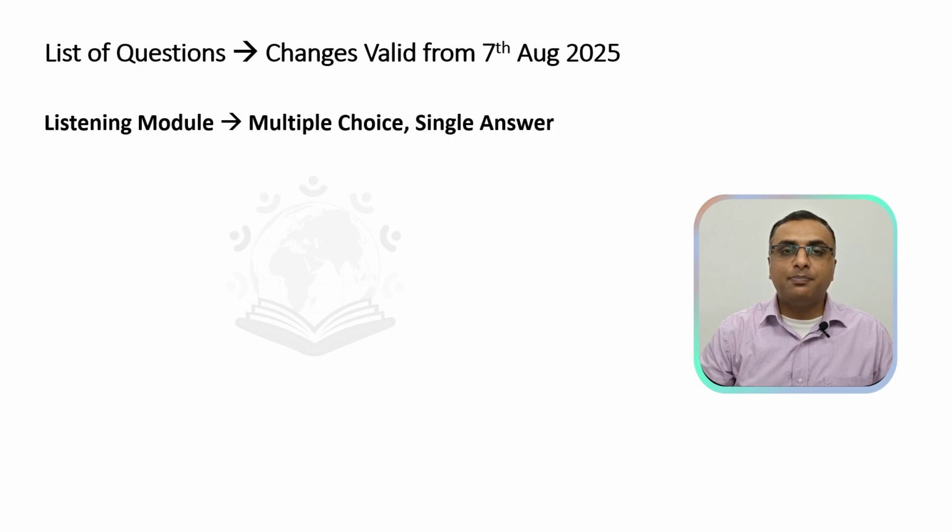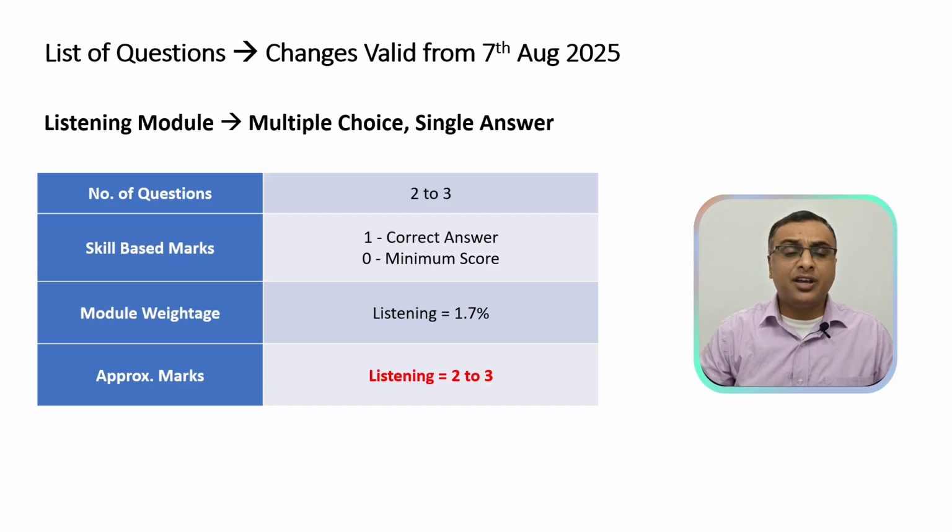Next question is multiple choice single answer. Here also they have increased the number of questions from 1 to 2 questions. Now you will get 2 to 3 questions. Skill based criteria hasn't changed. Module weightage would be approximately about 1.7%, which will translate up to 2 to 3 marks for your listening module only.